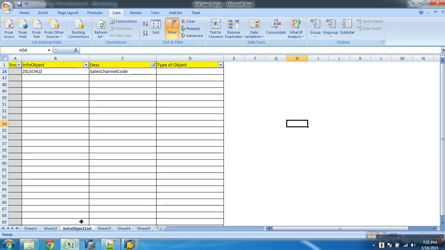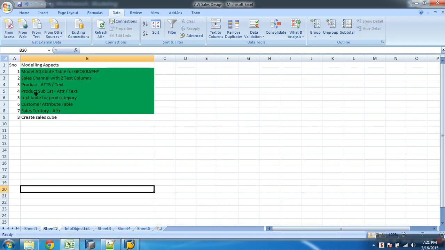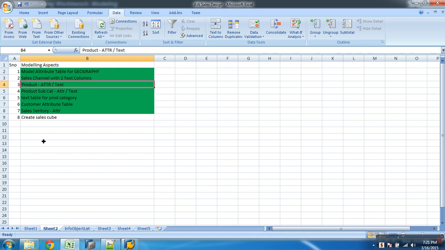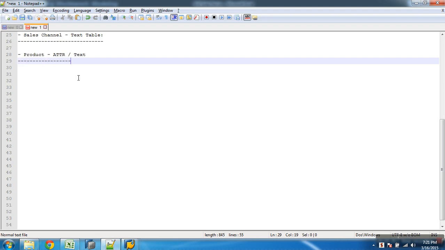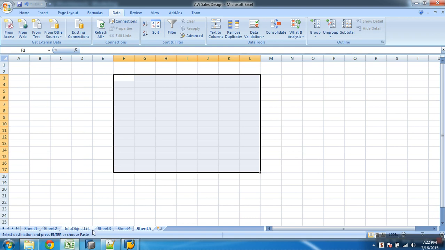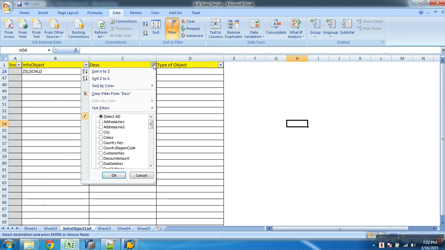Next, what is it now? Product will have what? Both this time, it has got attribute and text both. Product, I need to load attributes and text. Now let me find out what my info object name is.